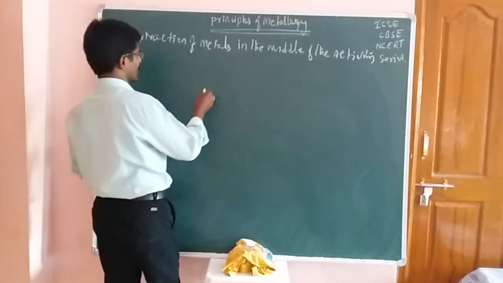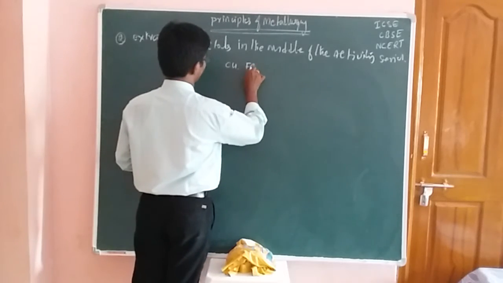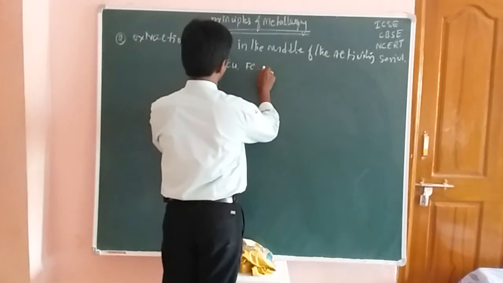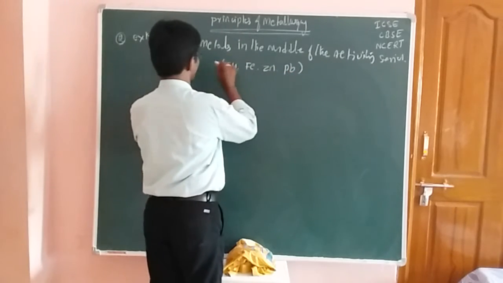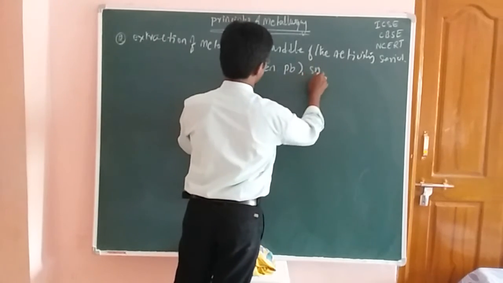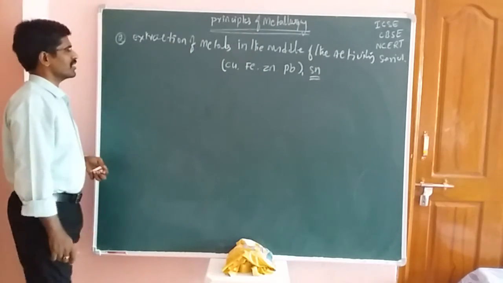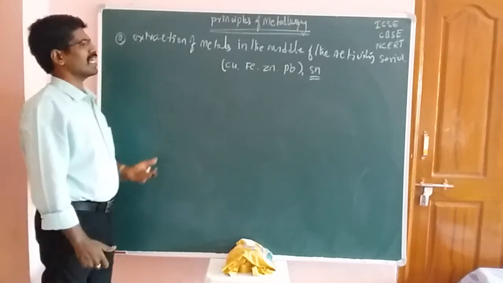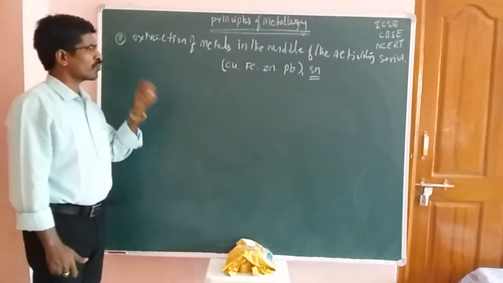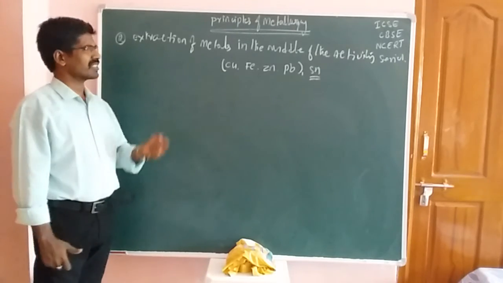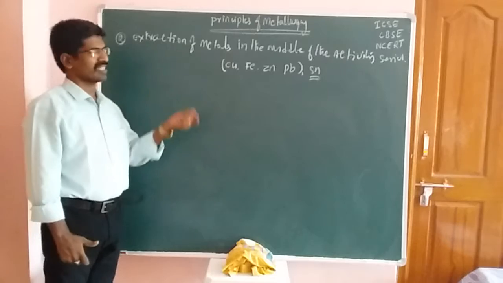First you should take the copper element, the next one is the iron element, then the zinc element and the Pb element. Okay, friends. One more element will be there, that is tin, but in this case we are not talking about tin. So these are the elements. In these elements, we have to extract the crude metal from the concentrated ore. How will you extract the crude metals from the concentrated ore?